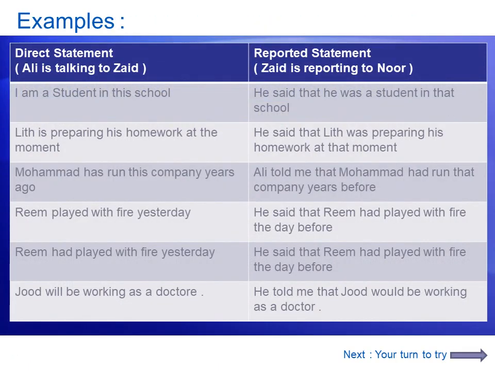Here we have some examples. Direct statements: Ali is talking to Zaid, for example, and the reported statements: Zaid is reporting to Noor. So Ali was walking with Zaid and talking. Then Zaid is walking with Noor and telling him what Ali said. The first one: I am a student in this school. On the reporting, it will become he said that he was a student in that school. Present simple becomes past simple.